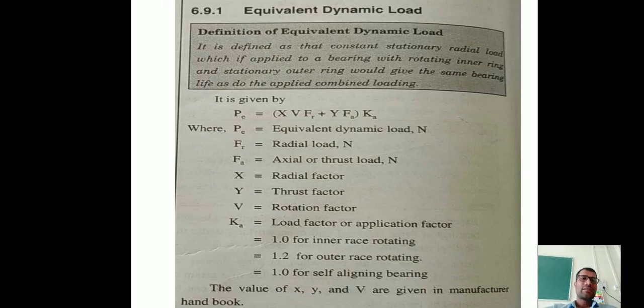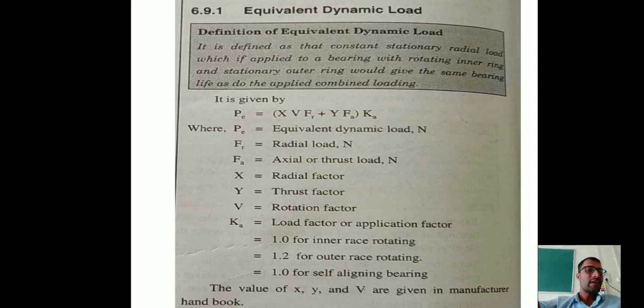So clear friends? Likewise, we can calculate equivalent dynamic load if we know the radial load, axial load, radial factor, thrust factor, rotation factor and application factor.